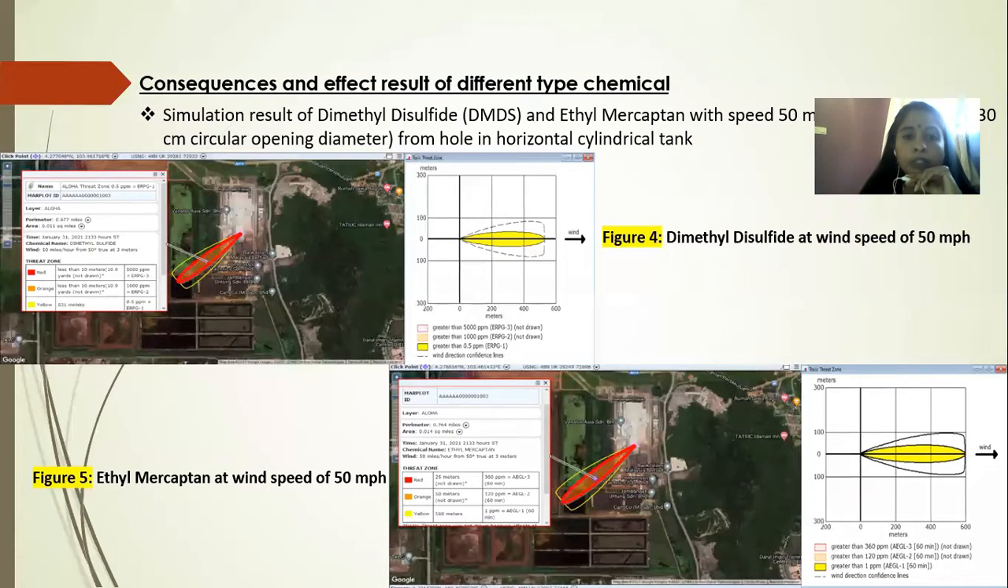So next, the consequence and effect result of different types of chemicals. The simulation result of dimethyl disulfide and ethyl mercaptan with wind speed 50 mph, when the leak is from a 30 centimeter circular opening diameter hole in a horizontal cylindrical tank. This is figure 4 and figure 5. For figure 4, the dimethyl disulfide at wind speed of 50 mph, and figure 5 is ethyl mercaptan at wind speed of 50 mph. So next my friend will explain more on this.